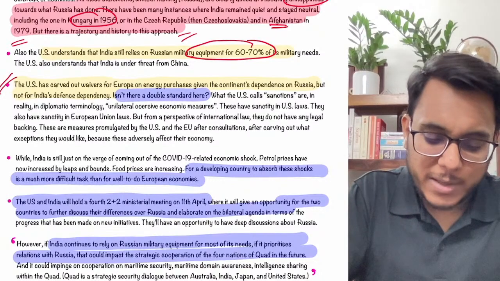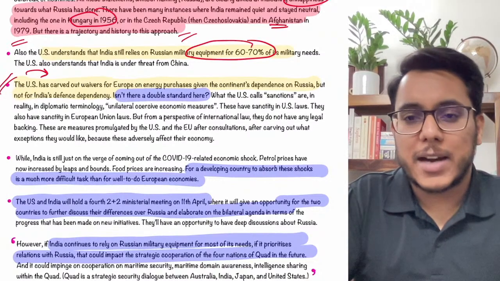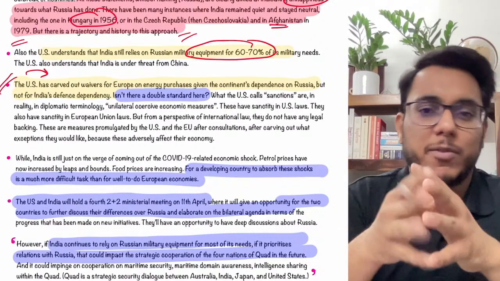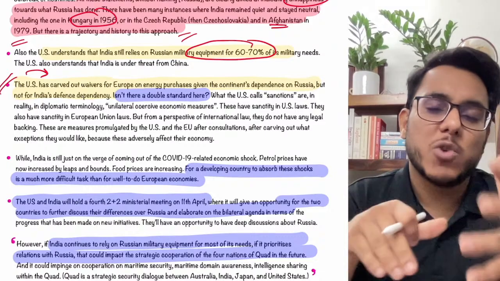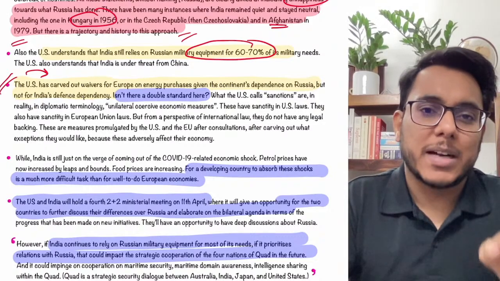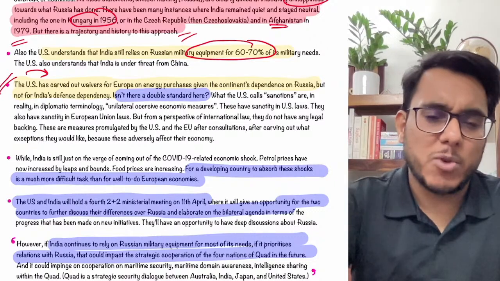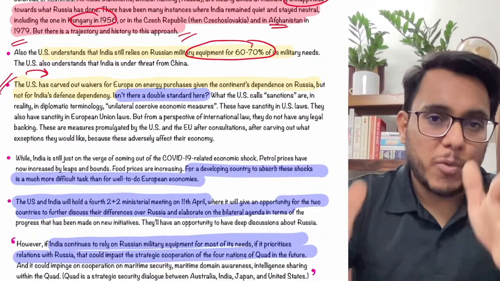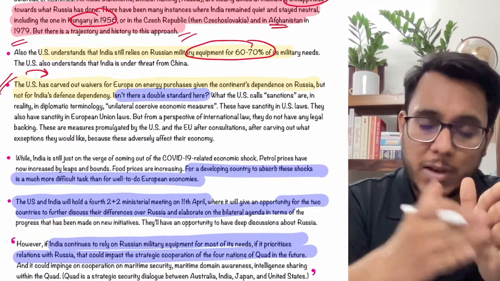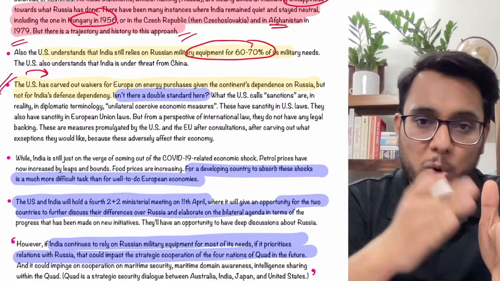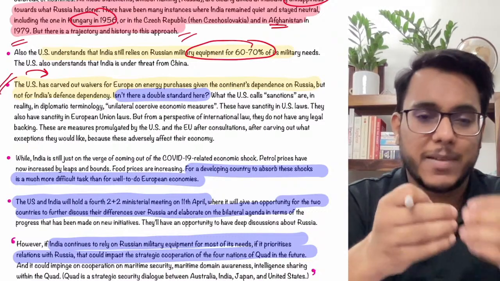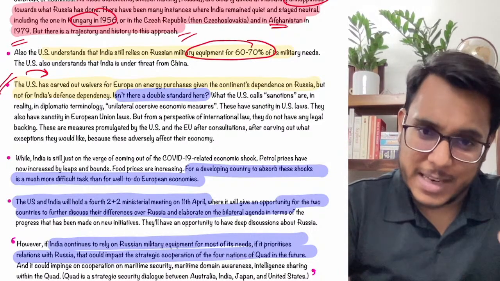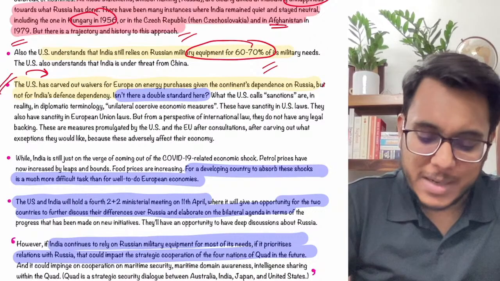Now, guys, understand this particular thing, that even the USA has shown a kind of double standard. Europe is a lot dependent on Russia for energy supplies. As the Russia-Ukraine war was going on, the USA gave the European countries a waiver, saying okay, you can import oil and gas, particularly gas, from Russia. So when Europe imports gas from Russia, the waivers are there. But when India has to import gas from Russia, there is a problem. It is the USA which is showing the double standard here.